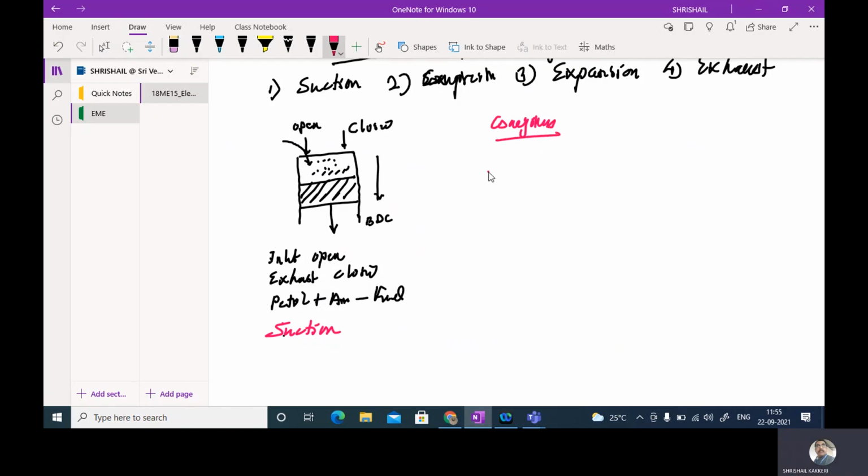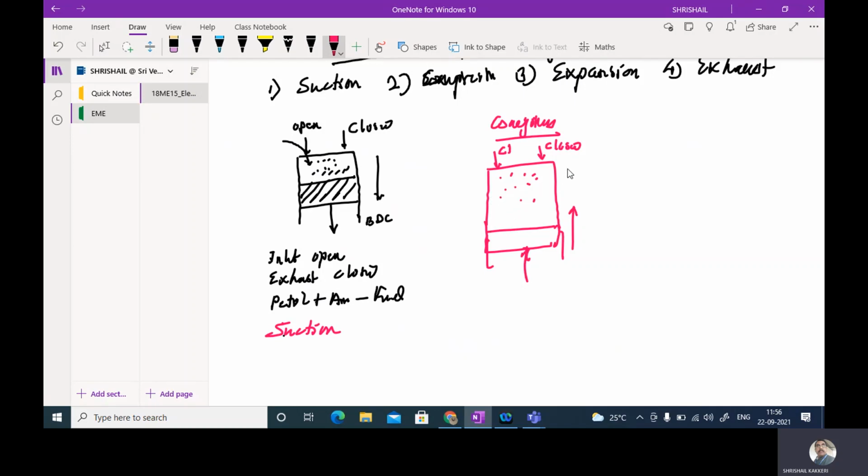Now let me come to the compression stroke. During this stroke, the fuel is already there inside and the piston is at the bottom dead center. The inlet valve and exhaust valve are both closed, and the piston starts to move from bottom dead center to top dead center. During this, the compression takes place.